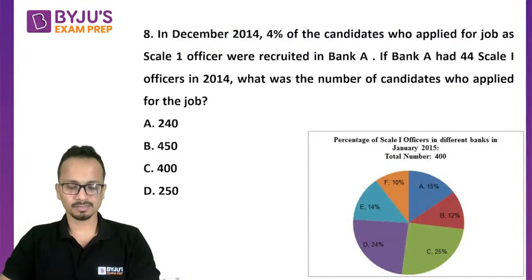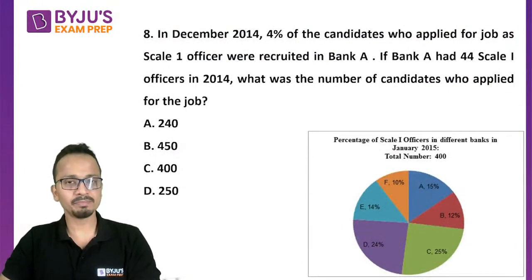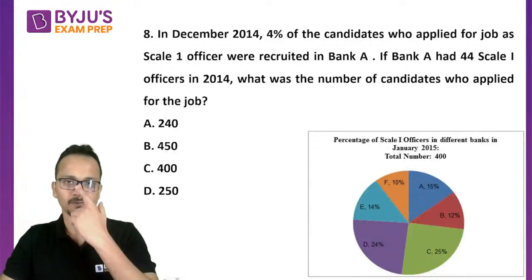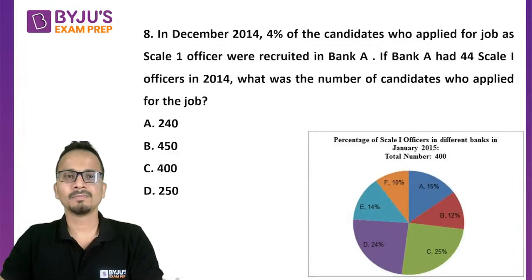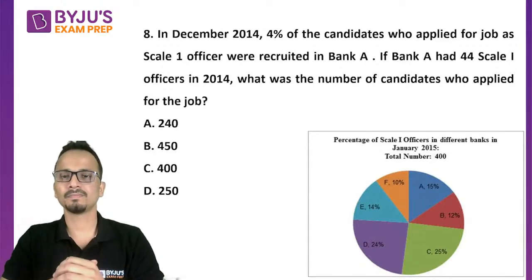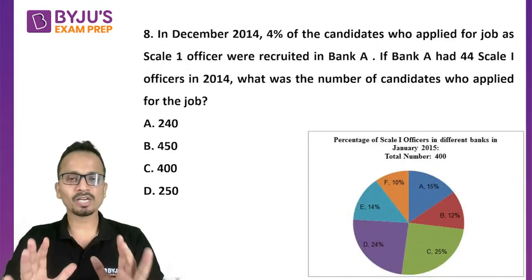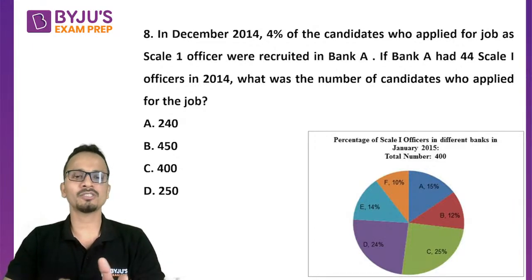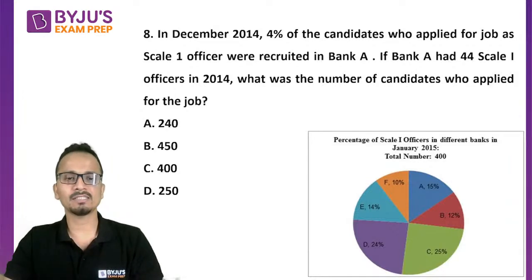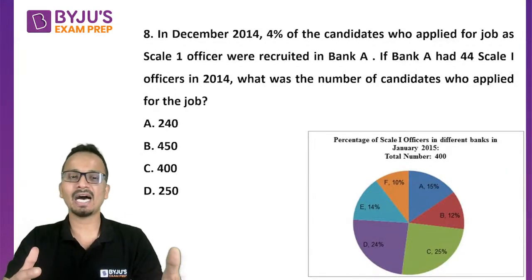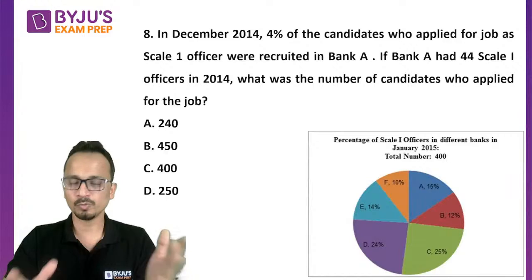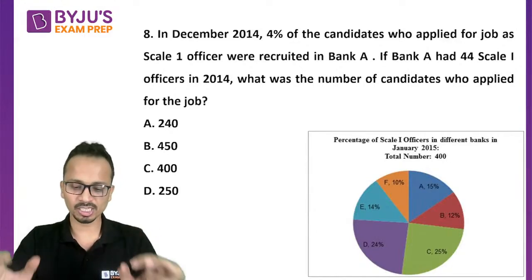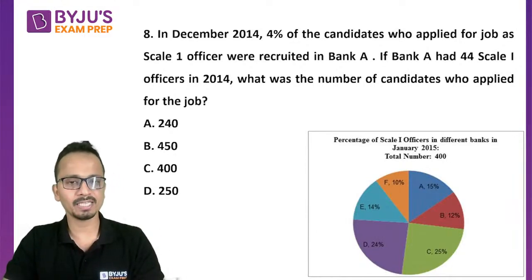Question number 8. Read it carefully, interpret, and give me an answer. In case you are not getting any of the answers that are among these 4 options, you can post your answer separately. So let's say you are getting the answer as 500, which is not among the options. You can still post the answer 500 in the chat.